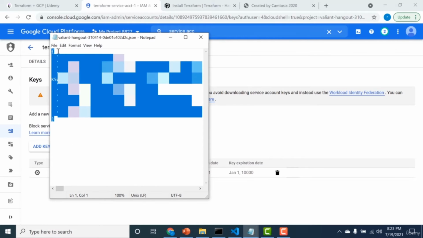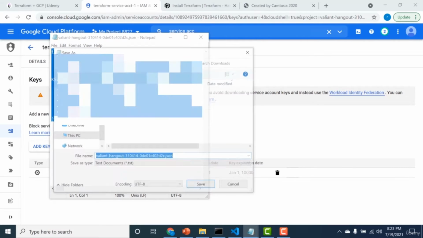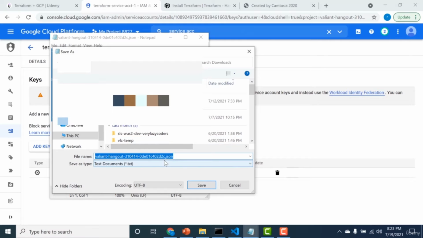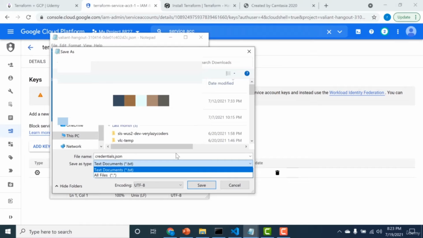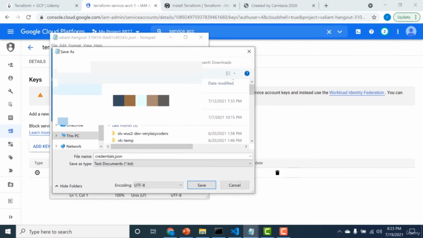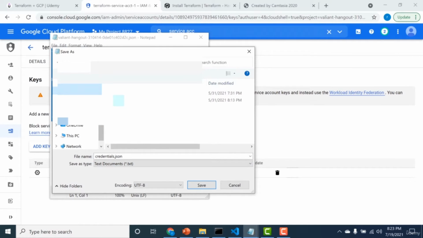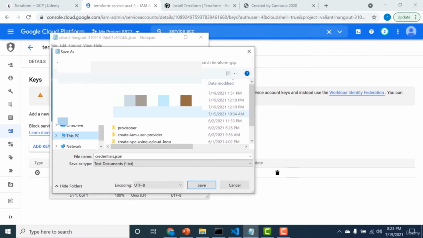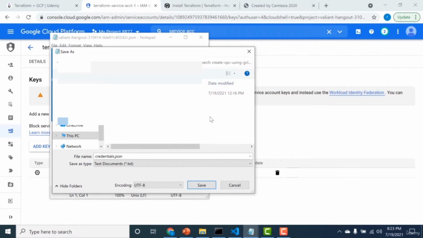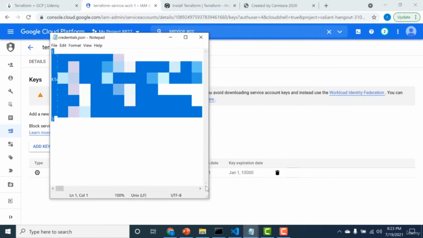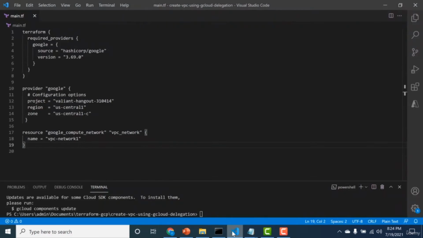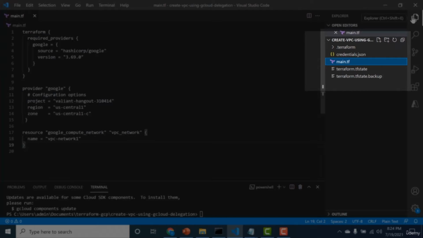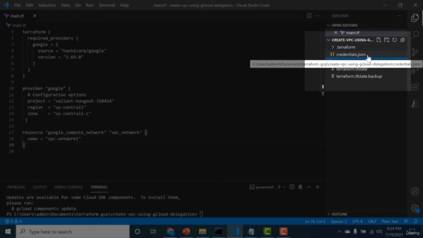So the first thing I'll do is I'll just rename this file. I'll just call this credentials JSON, and I will save it in the same path as my main.tf. So if I open this particular, so you can see that I have saved this particular JSON file. So I just need to access this file.